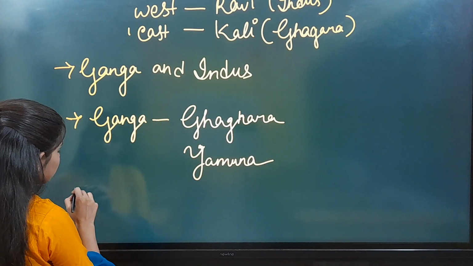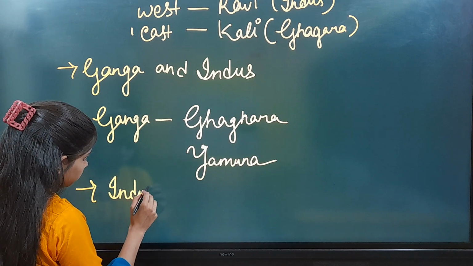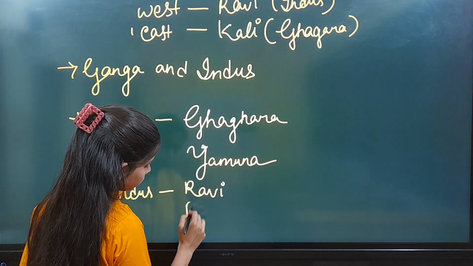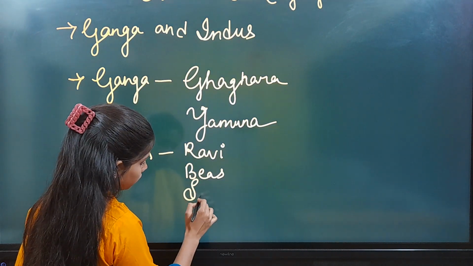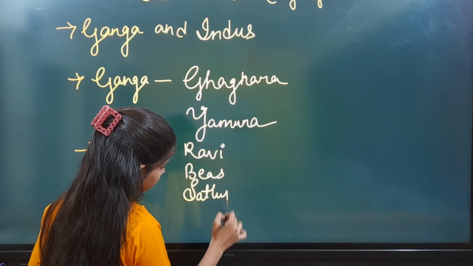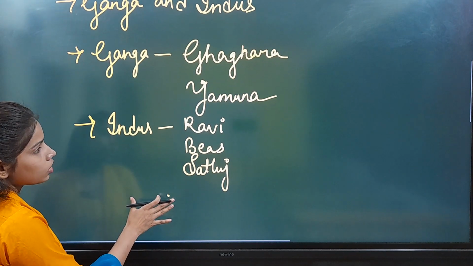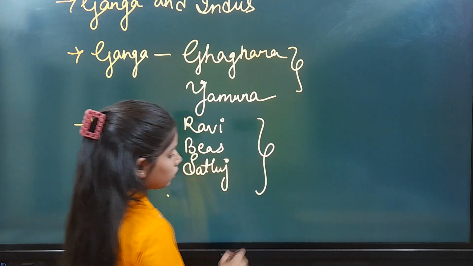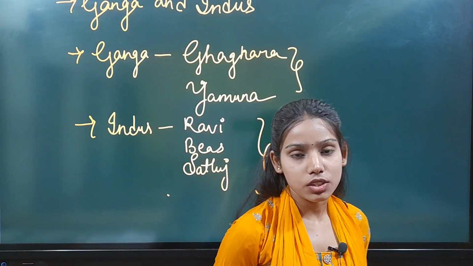Then in the Indus, Ravi, Beas and Satluj. Okay, Ravi, Beas and Satluj. So these are the tributaries of river Indus and river Ganga, which flow in the Uttarakhand and Himachal Himalayas.